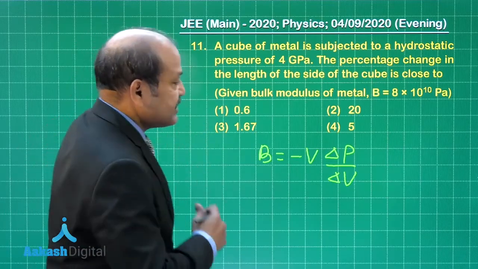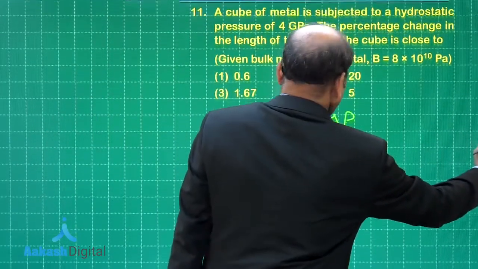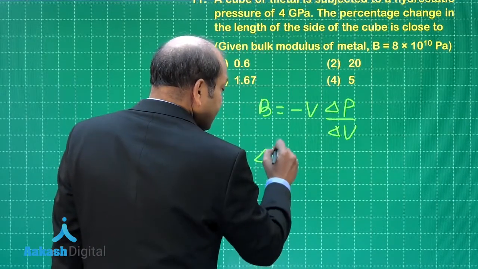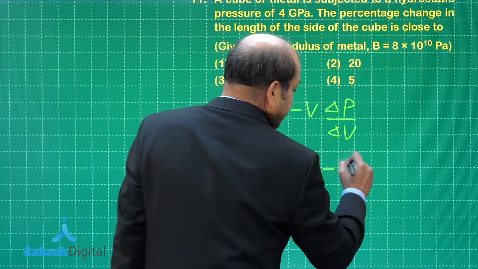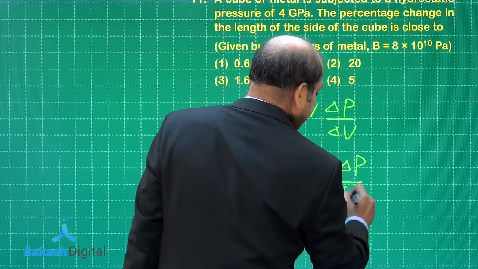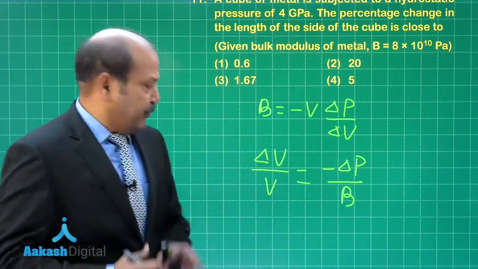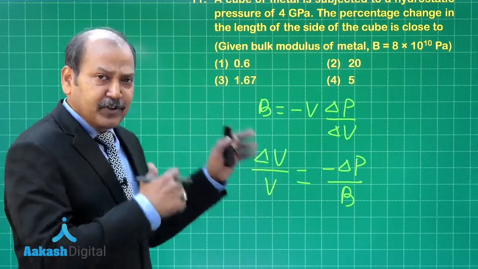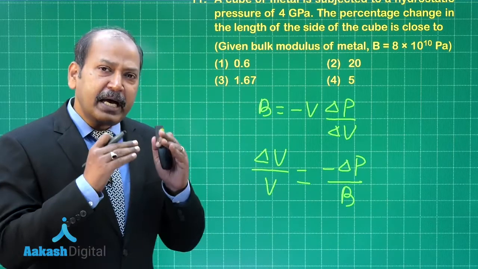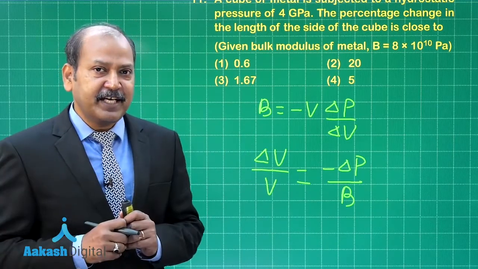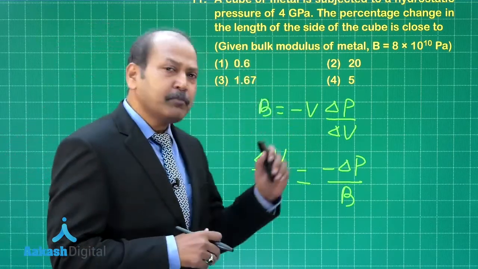Now from this we have the expression for delta V by V, which comes out as minus delta P by B. So pressure is increased, so volume will actually decrease, but clearly here the question refers to the magnitude of change in length. So we are concerned with the mod of this value.